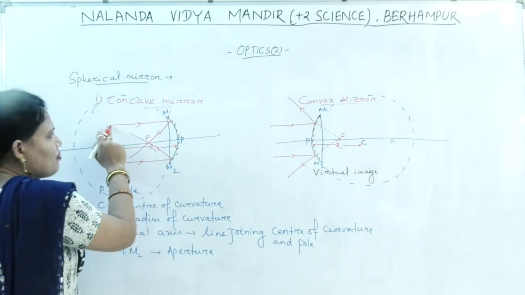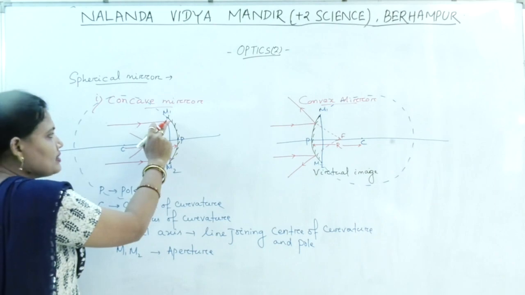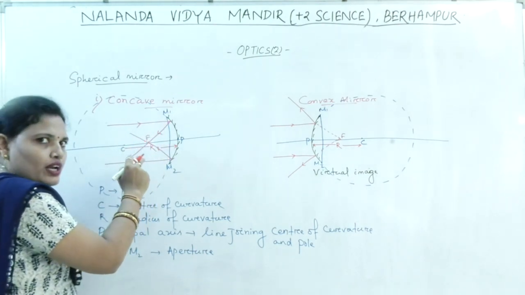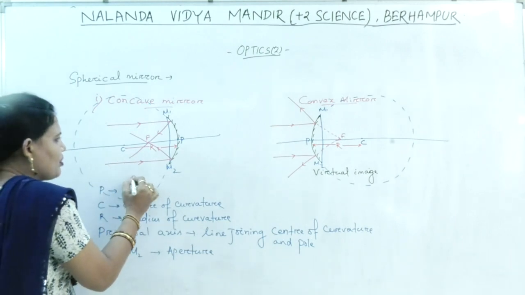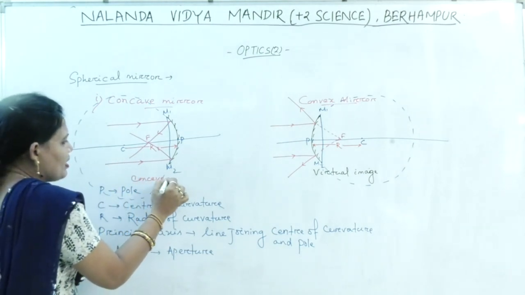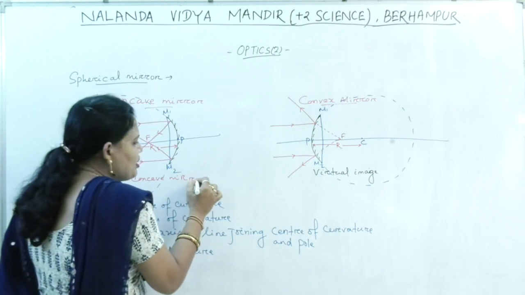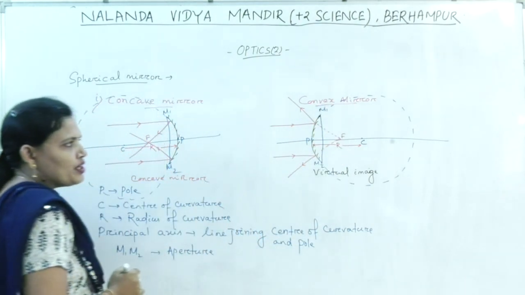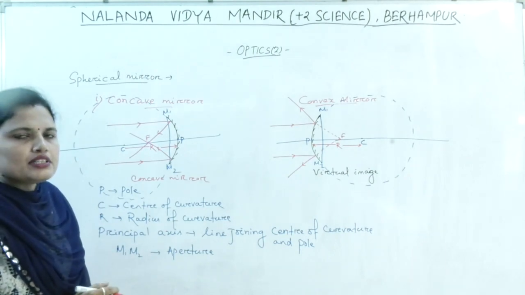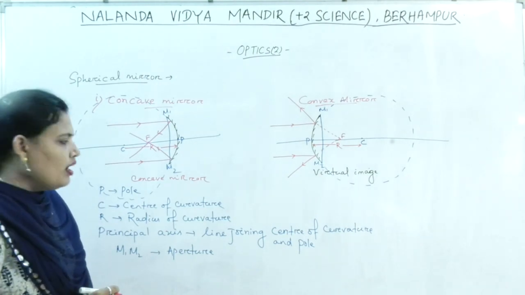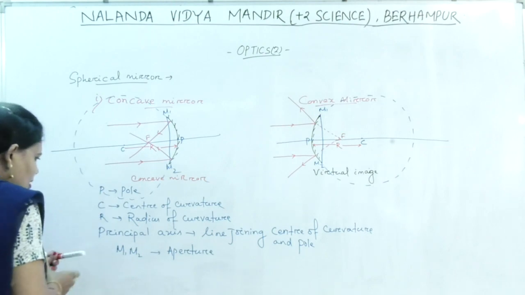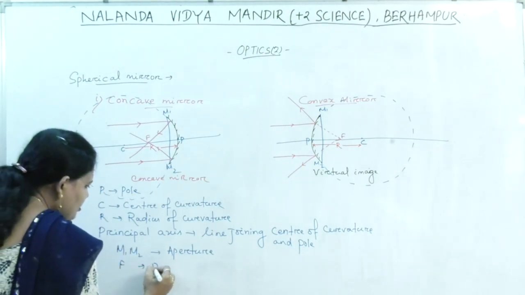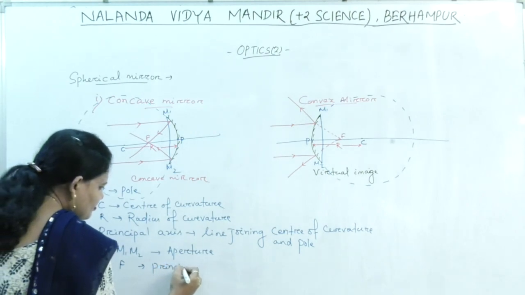If the rays coming parallel to the principal axis after reflection meet at a point, or actually meet in case of concave mirror and appear to meet in case of convex mirror, that point is known as your focus, or the principal focus. So F is your principal focus.